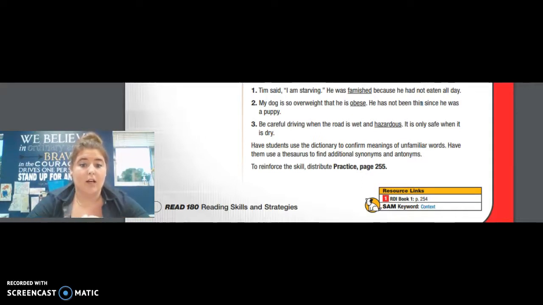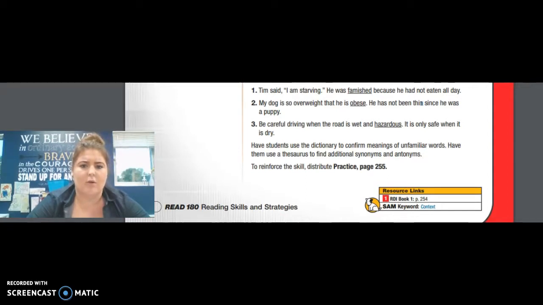Number 3, be careful driving when the road is wet and hazardous. It is only safe when it is dry. So you're safe when it's dry, right? Dry is the opposite of wet. So be careful when driving when the road is not dry and hazardous, right? So I'm thinking, if it's safe when it's dry, it must be unsafe when it's wet. So I'm going to try that out.